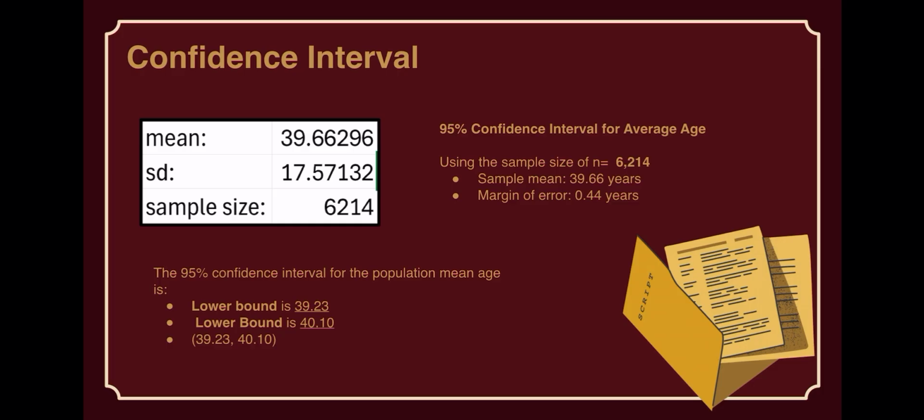The 95% confidence interval tells us how much uncertainty there is around the sample mean age. Based on our sample data, we estimate that the average age in the sample is 39, and the margin of error is plus or minus 0.44 years. The sample mean is very precise because the sample size is very large. We are 95% confident that the true average of the entire population lies between those numbers. This means that if we repeated the sampling process many times, 95% of the intervals we create would contain the true population mean age.